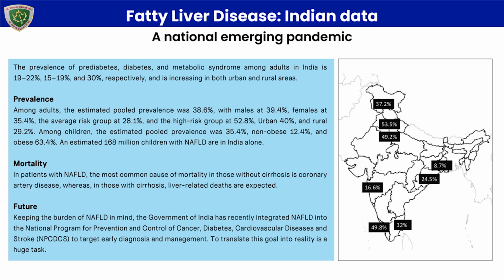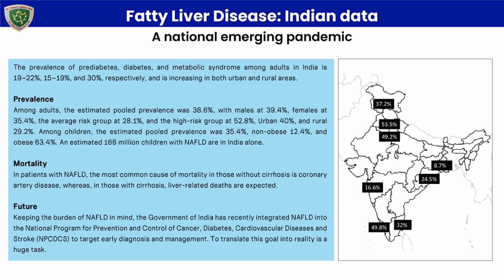The estimated pooled prevalence of fatty liver disease among adults was 38.6%, with males at 39.4%, females 30.4%, the average risk group at 28.1% and the high risk group at 52.8%. Urban 40% and rural 29.2%. The estimated pooled prevalence among children was 35.4%, non-obese 12.4%, and obese 63.4%. An estimated 168 million children with fatty liver disease are in India alone.